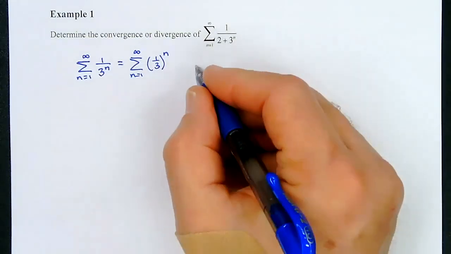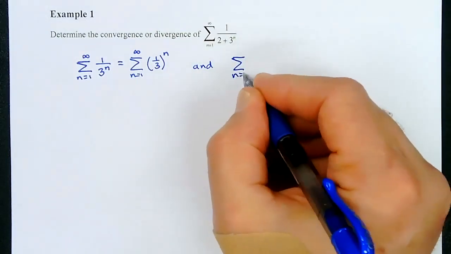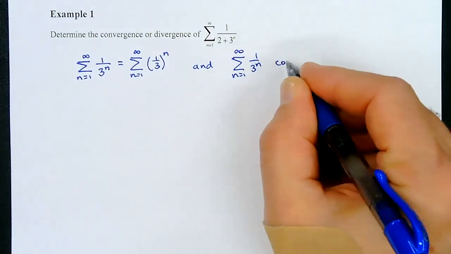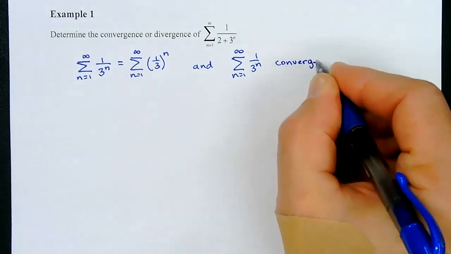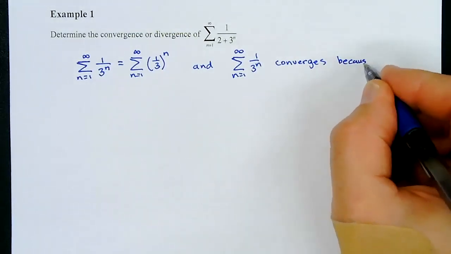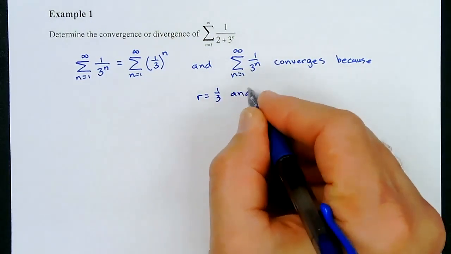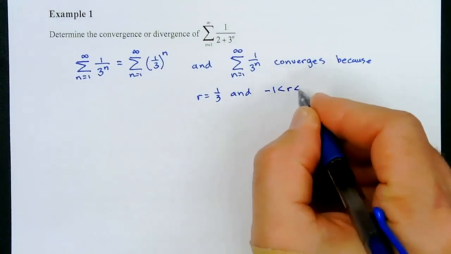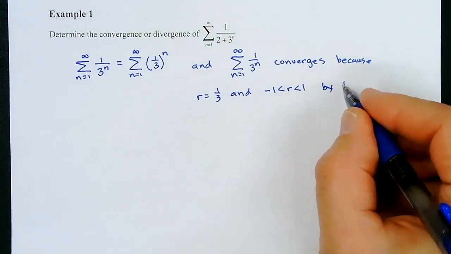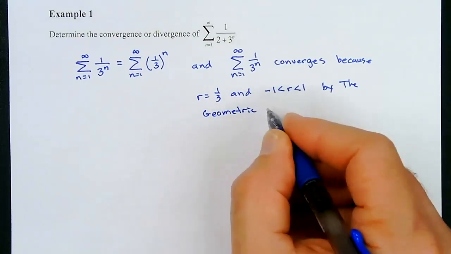So we know that this series converges. Now, how do I know it's going to converge? It's because r equals 1/3, and this r value is between -1 and 1. So by the geometric series test, it converges.